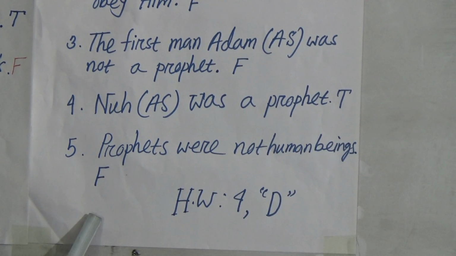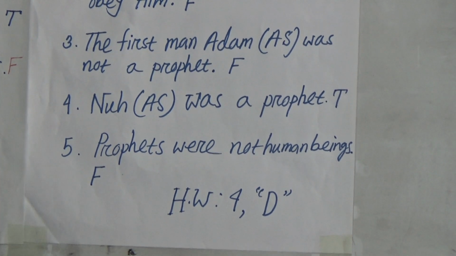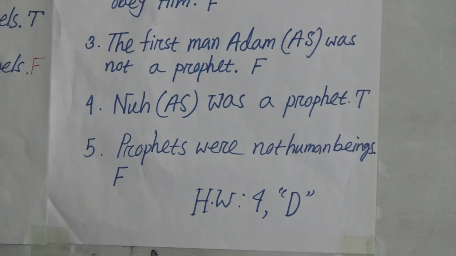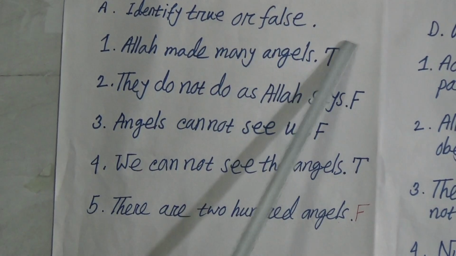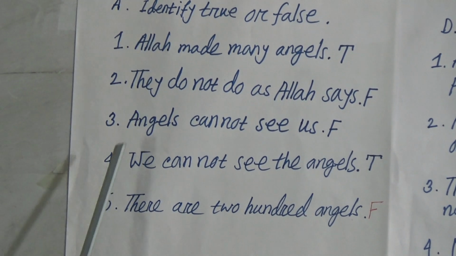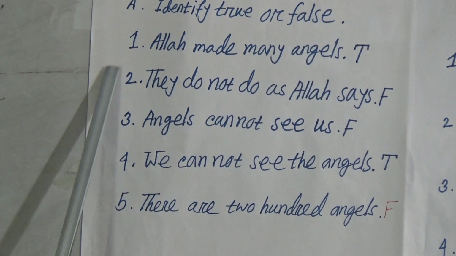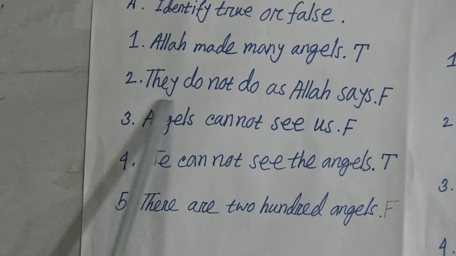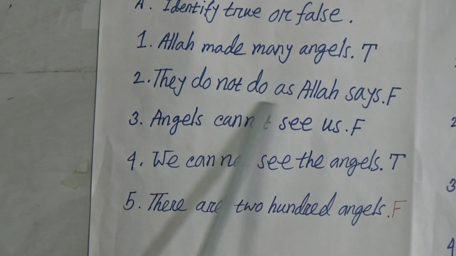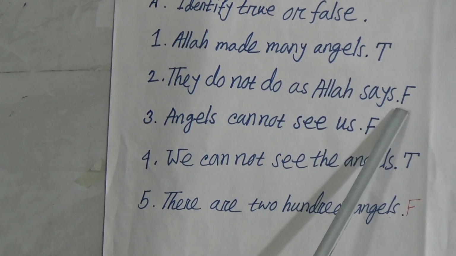Okay, dear students, I am telling you again today's topic. Number A, identify true or false, on page 16 of your book. Number 1, Allah made many angels. True. Number 2, they, that is angels, don't do as Allah says.